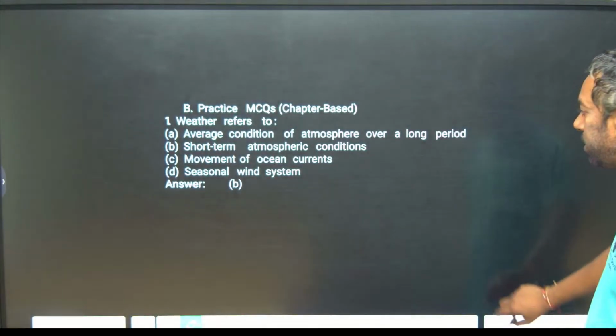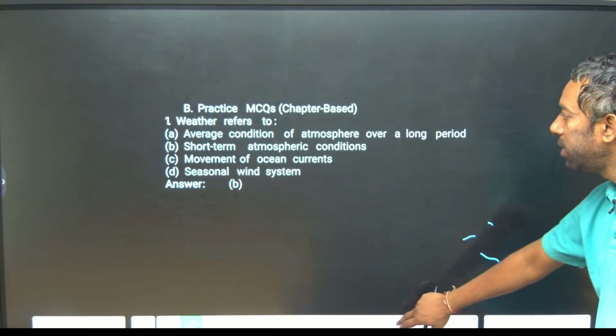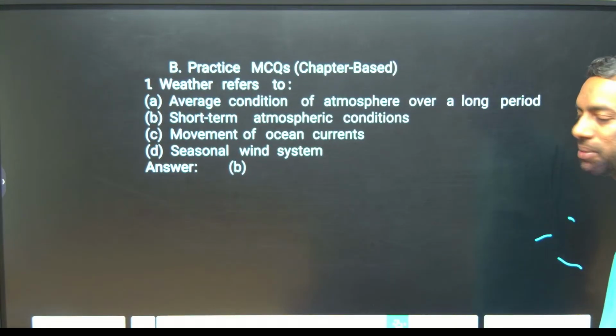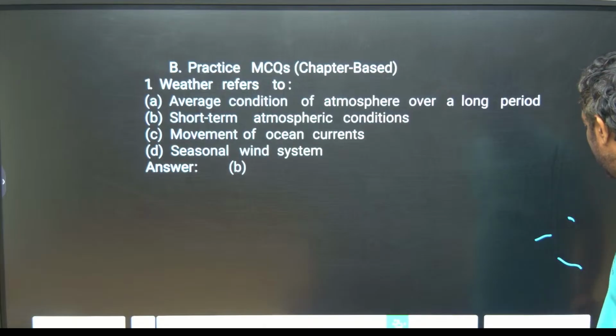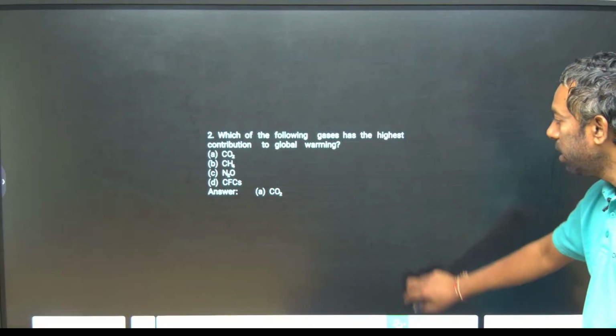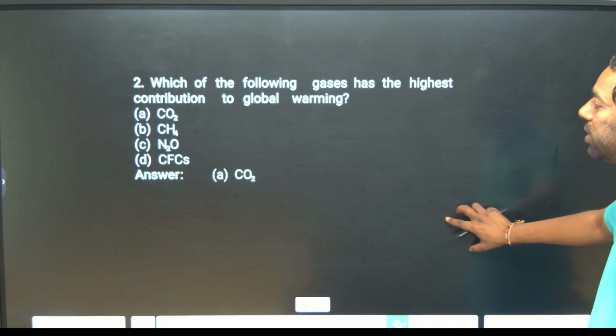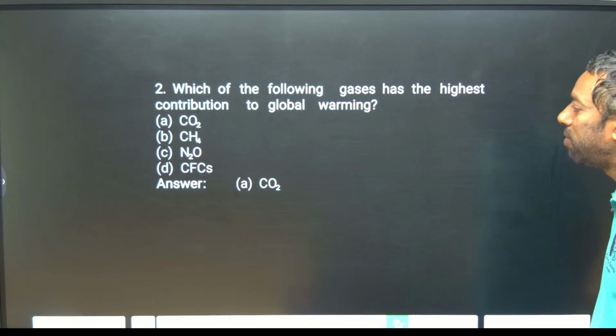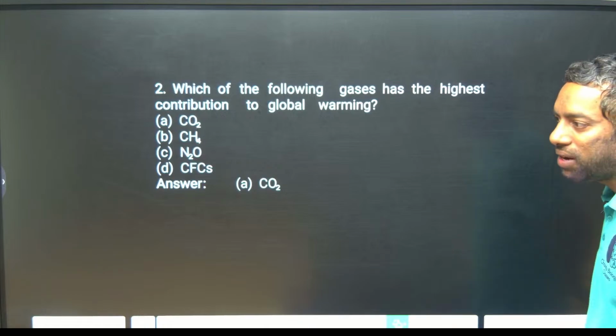Yeah, there is another practice question. Weather refers to short-term atmospheric conditions. They can confuse you with such gases. Which of the following gases has the highest contribution to global warming? CO2, a high molecular weight gas.